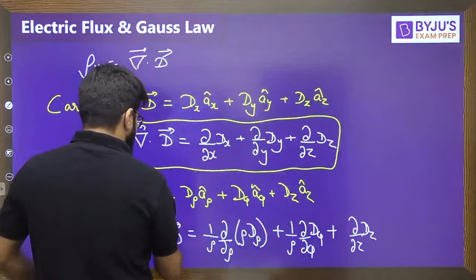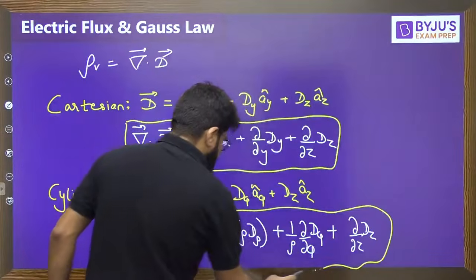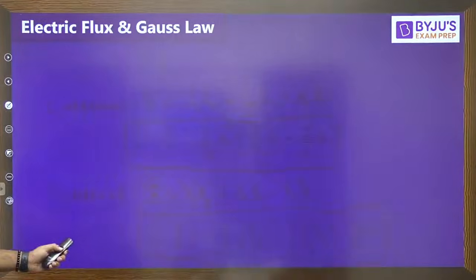That is the formula to be used in cylindrical.